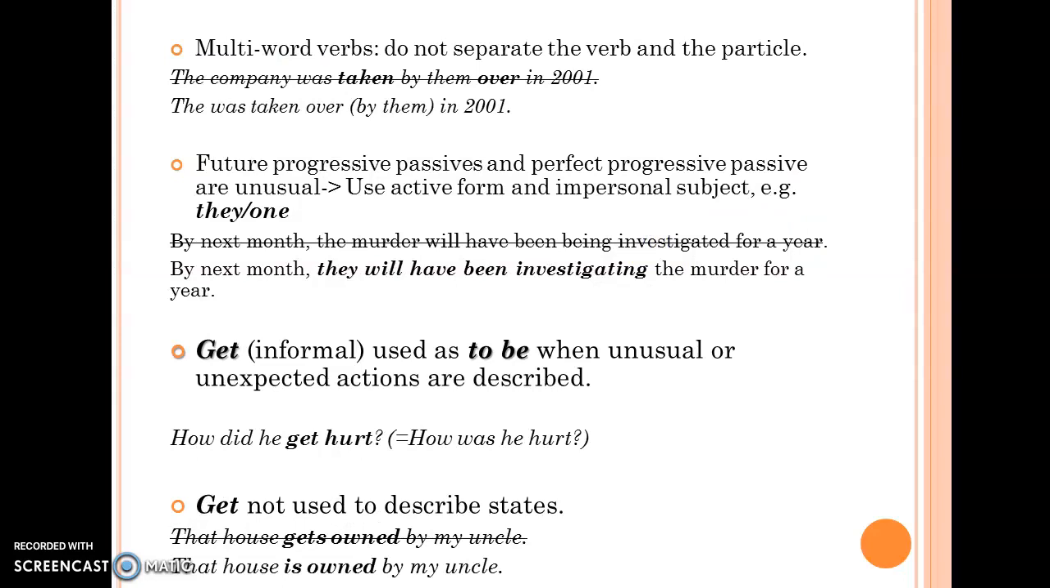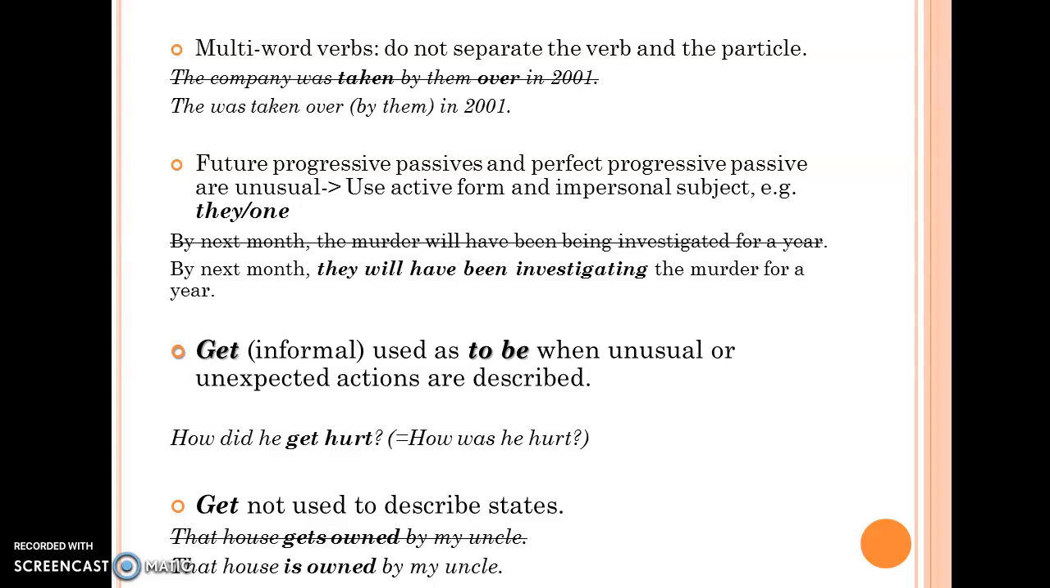Multi-word verbs, that is, phrasal verbs, are not separated. That is, the verb and the particle, the verb and the preposition, are not separated in passive voice. So we can never say "the company was taken by them over in 2001." Future progressive passives and perfect progressive passives are unusual.